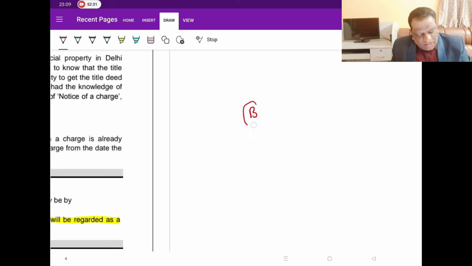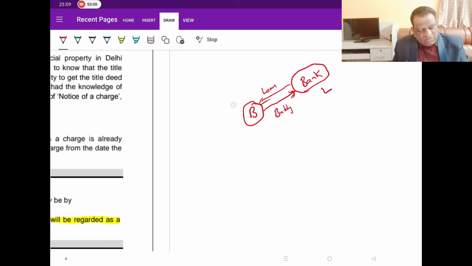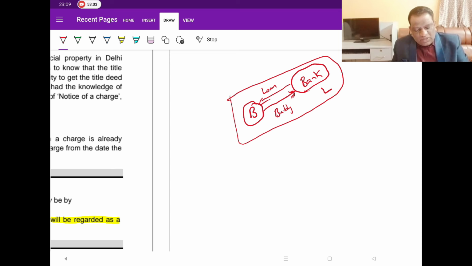There is a borrower, whom we are calling the company. He borrowed the money from the lender. Imagine any bank, whichever bank you are talking about, an American bank, any bank. So, he is the lender and he is the borrower. He has given one security, that is, he has given his building, and in return, because he has given a security, the bank has given a loan to him. Till here it is fine. This process is what we call the creation of charge.